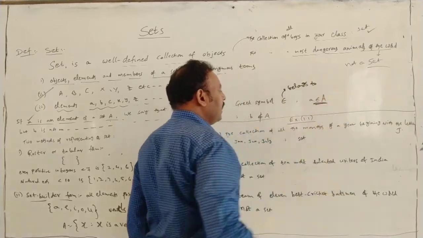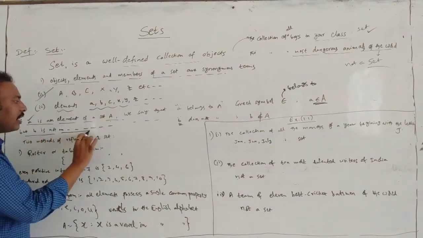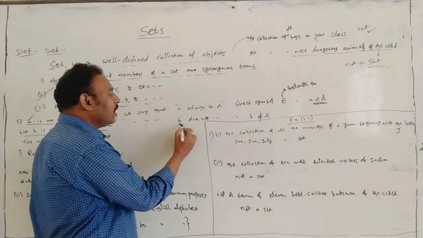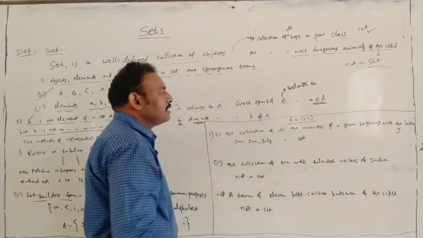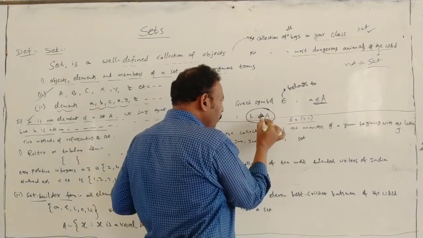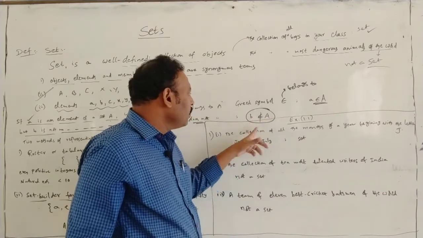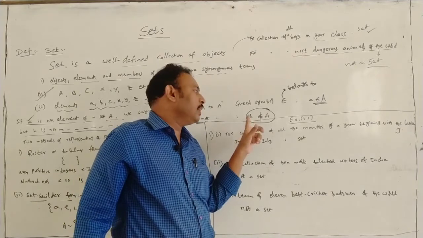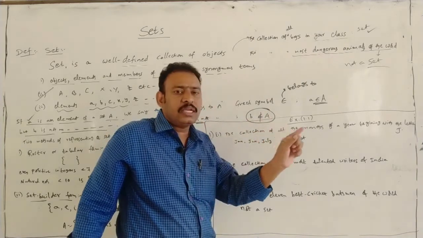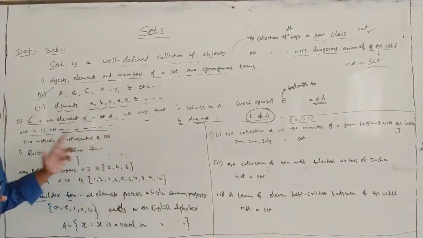A belongs to A. Suppose the element b is not in the set A. We say that the element b does not belong to set A. In notation, b does not belong to A. Small b is the element, capital A is the set. Means element b is not in the set A.